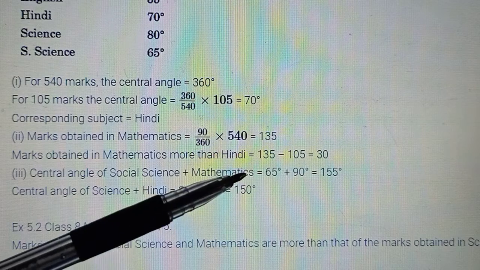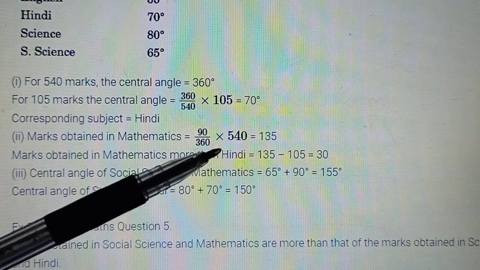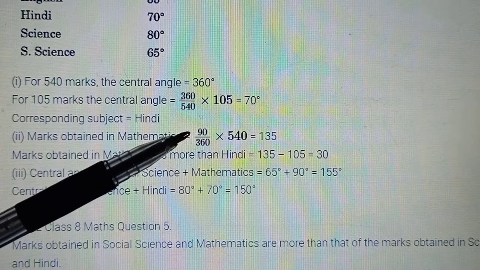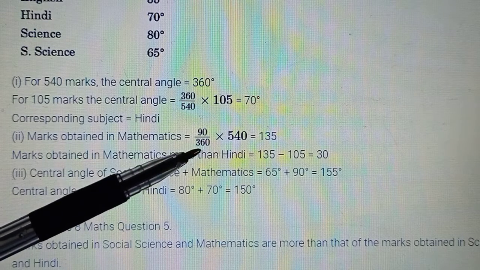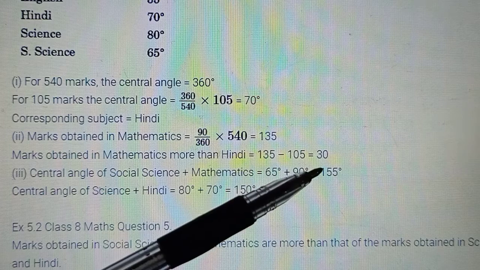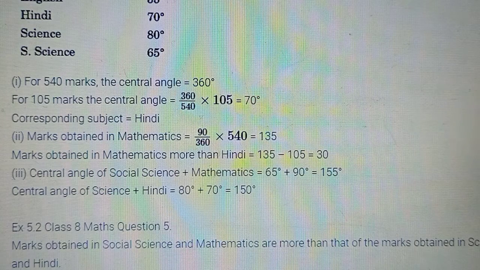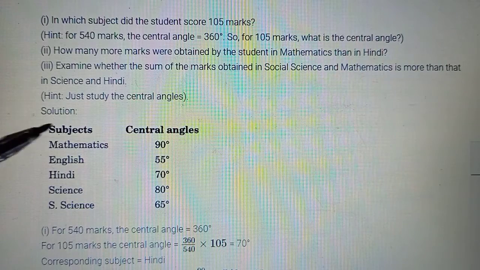Okay, so it comes to the same thing: you first convert both to marks and then find the difference in marks, or it will be shorter if you find the difference in the degrees only. 20/360 into 540 will straight away give you this difference, which is 30. Okay, that way also it can be done. The last part is quite easy.